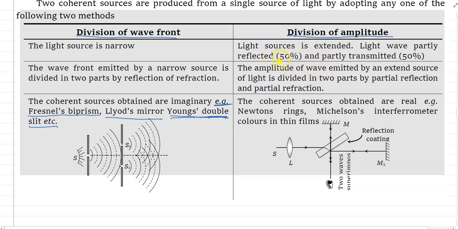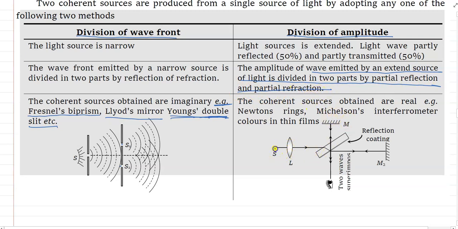We take a single source, but the light ray is split into two separate intensities. This is called division of amplitude. The amplitude of the wave emitted by an extended source of light is divided into two parts by partial reflection and partial refraction.